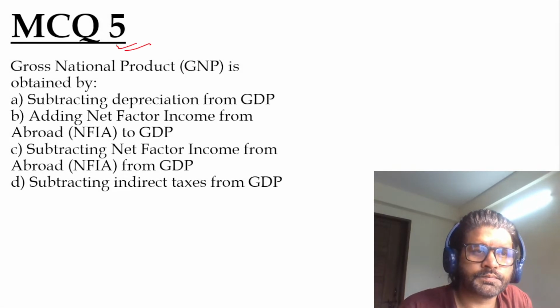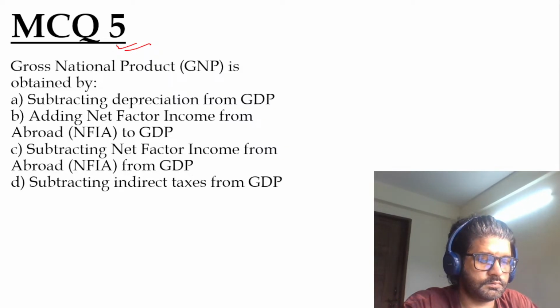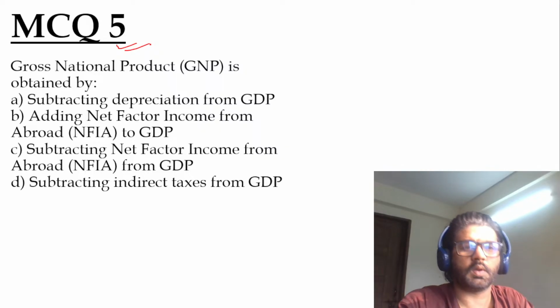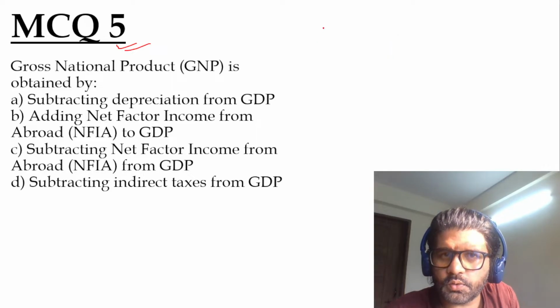MCQ 5. So gross national product is obtained by... We have talked about GDP.